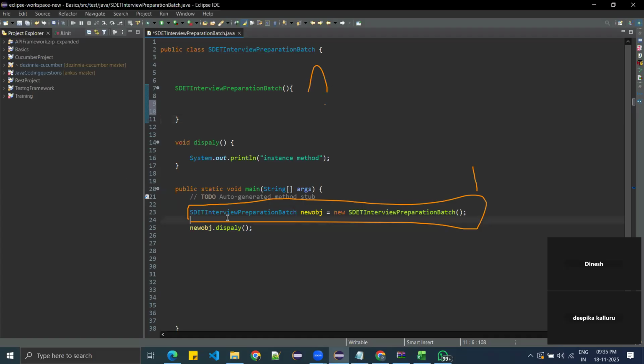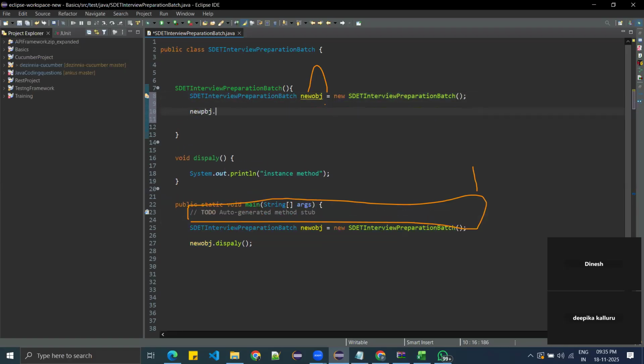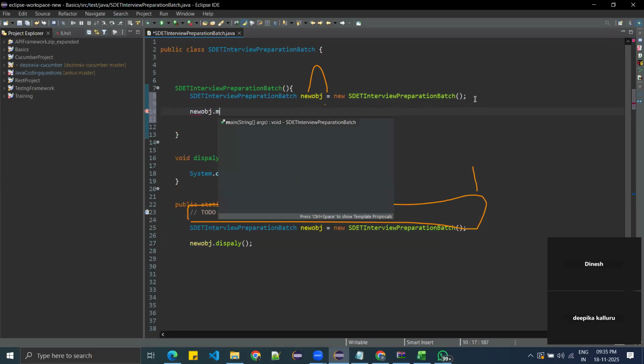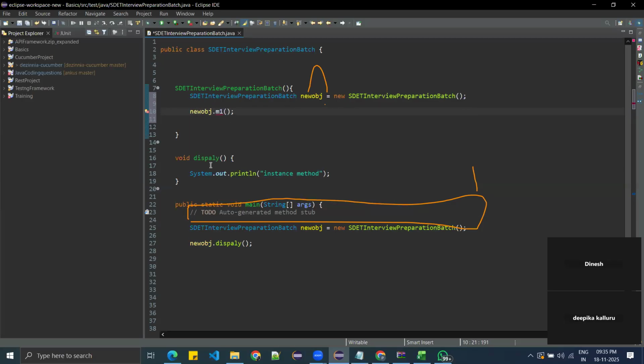So you can't create this object inside the constructor. New obj dot m1, you cannot do this. This is not a good practice. You got my point?